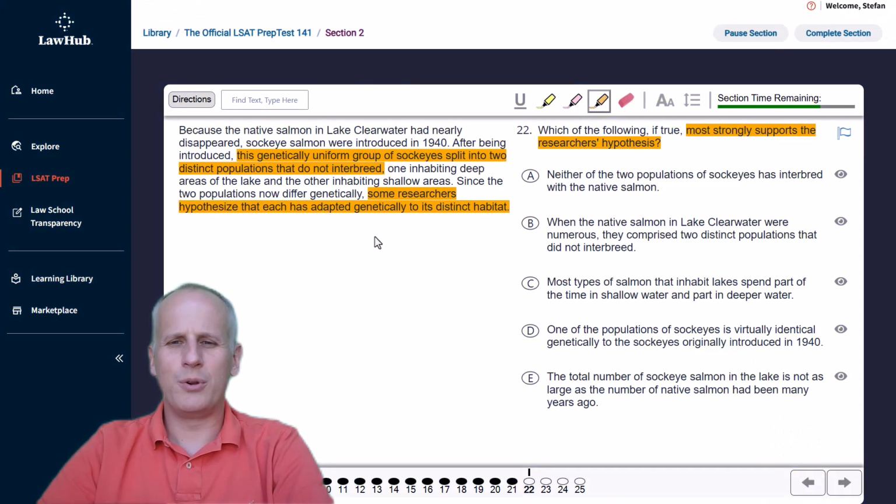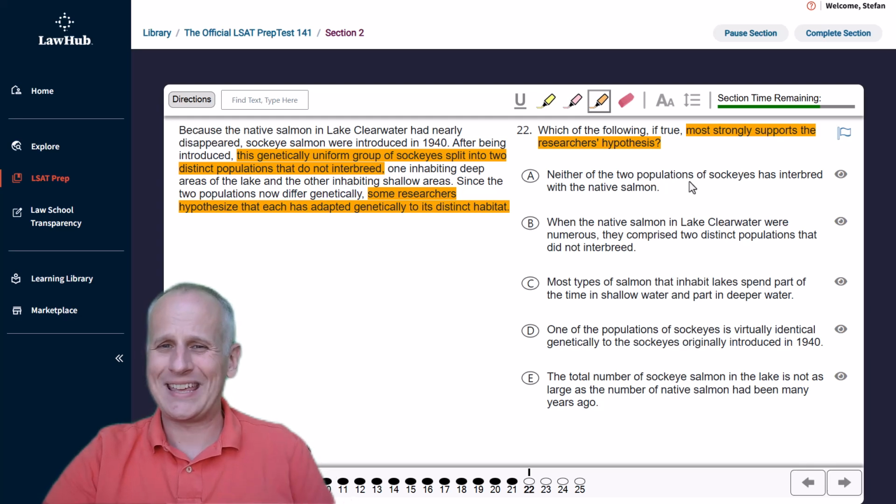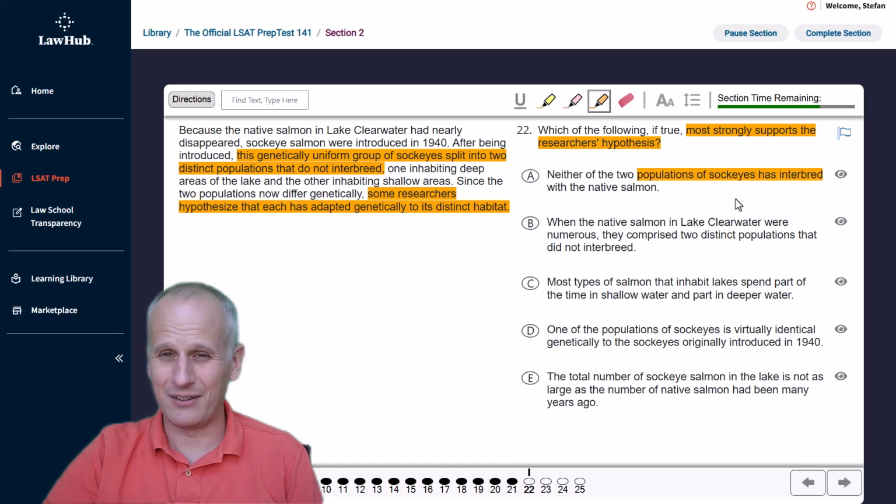Starting with choice A, we read, neither of the two populations of sockeyes has interbred with the native salmon. This is placed in choice A for a very specific reason. They're trying to get you to grab this and say, who cares about the native salmon? Remember that we do not recommend just saying out of scope as a reason to eliminate. If we consider the native salmon, there were native salmon, and it said nearly disappeared, so they're still present. So we can't just get rid of A because of the presence of native salmon, and we are talking about sockeyes that interbred. So this is relevant at the very least.